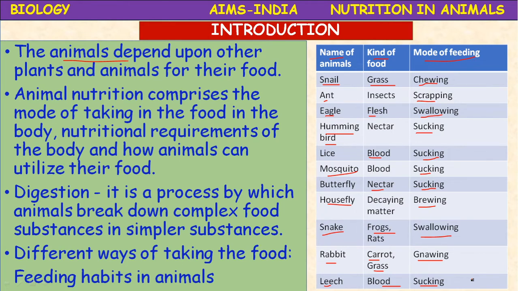So like this, there are different ways of taking food, the feeding habits in animals. There are many animals. You need to observe the surroundings and make a note, so that you will understand better. Children, observe different animals, your dog, cat, how it feeds. In all our nearby surroundings, observe the different birds, what type of mouth parts they have, and how they are feeding. Make a habit of observation and associate the subject with your day-to-day life.